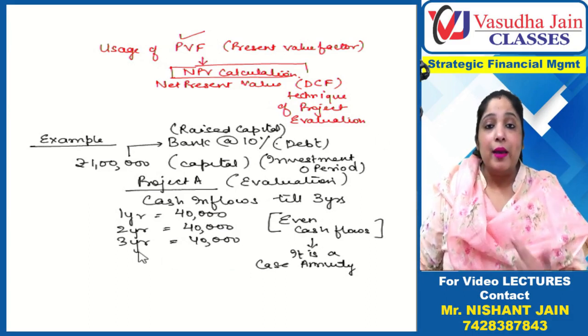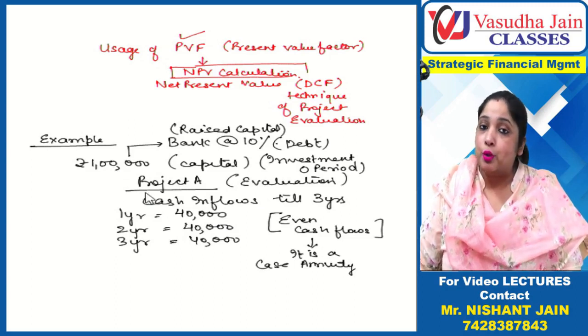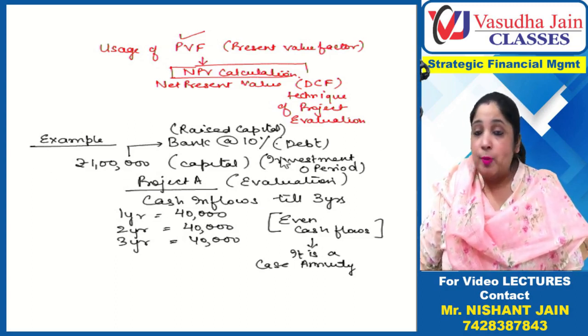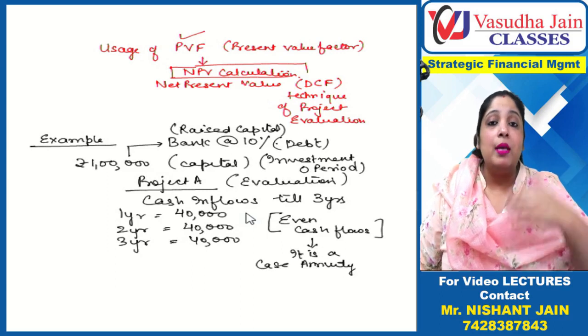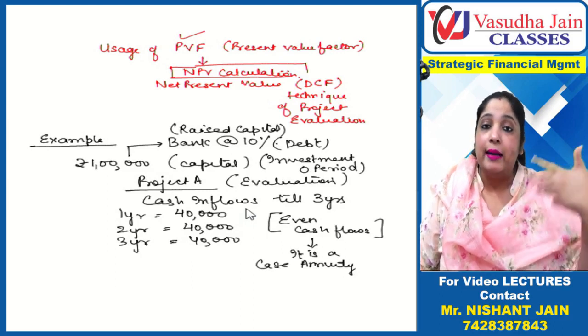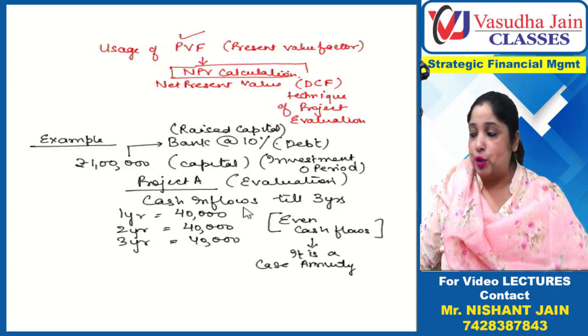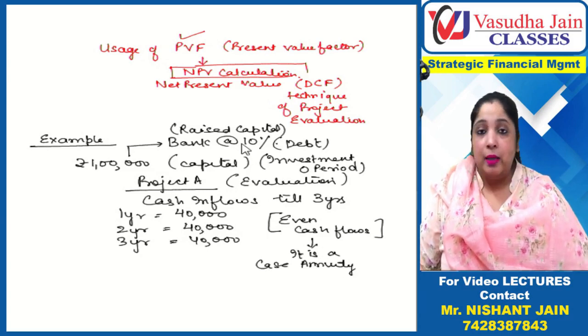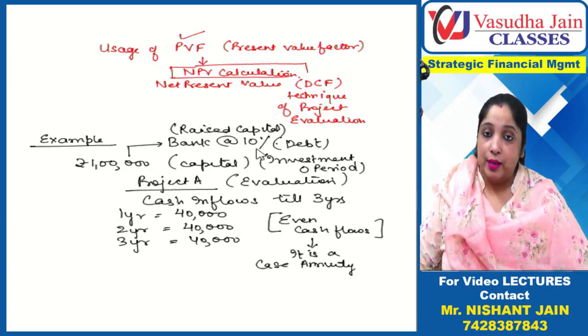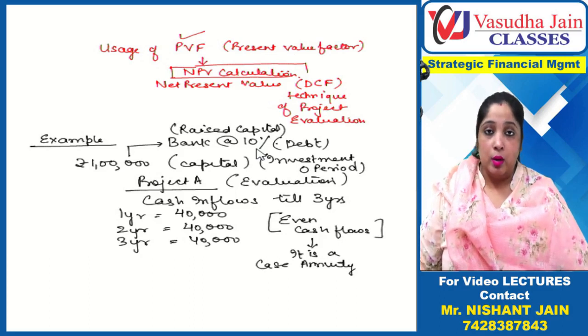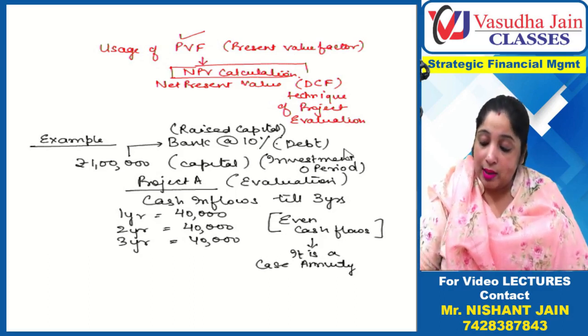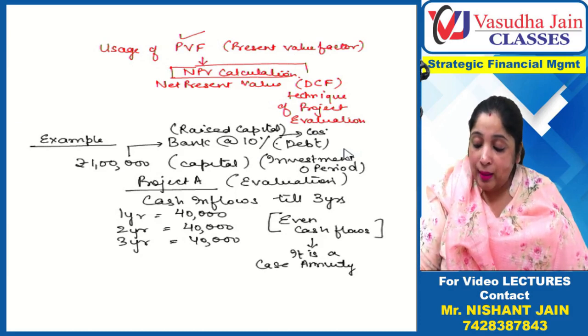Now I am thinking whether I should invest 1 lakh in this project or not. Investment is done today and inflows are coming over a period of time, first year, second year, third year. So it's a long term project. Secondly, I need a bare minimum of 10% return on capital employed, because this is my cost of capital.